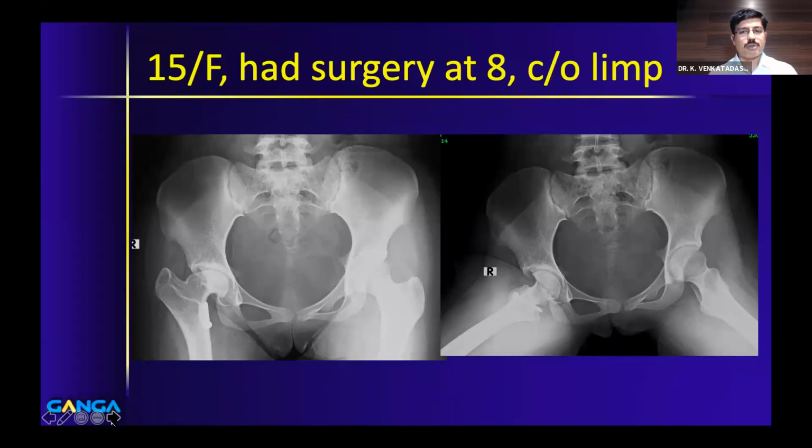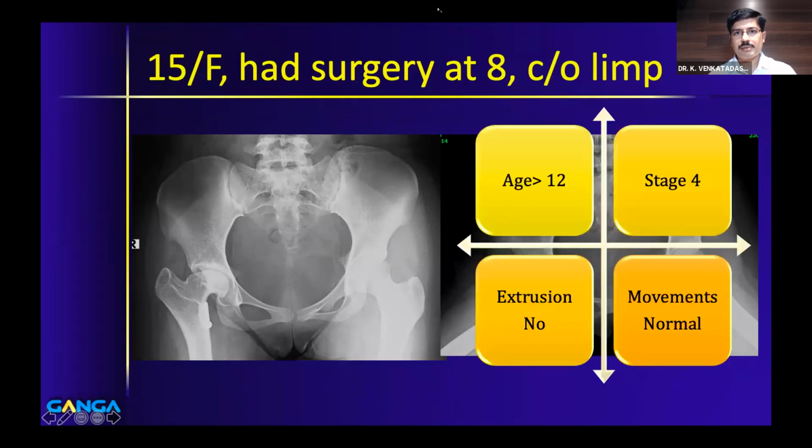I did not put a poll question for this. Anyways, can any one of you answer? What would you do in this child? The child is having a normal range of movements. Before I show the slide of what was done, I'll pick someone. How to see the participants?